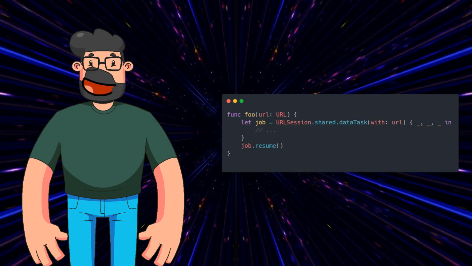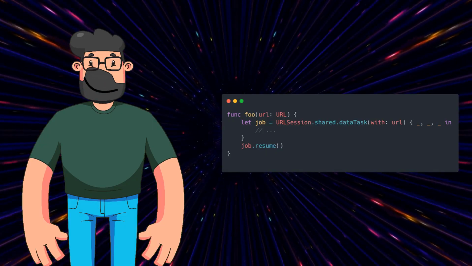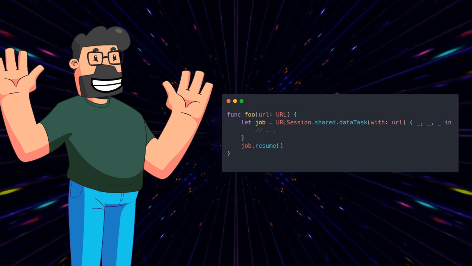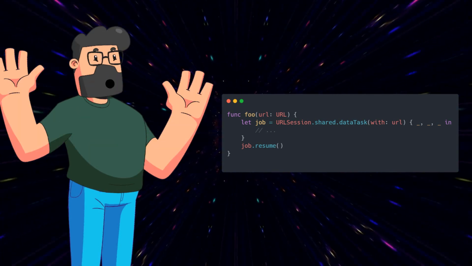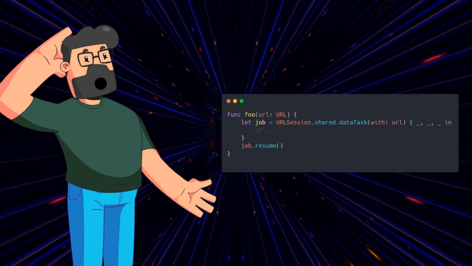Let's delve into the solution for this intriguing problem. The key lies in the fact that calling job.resume is essential. Without this step, the completion handler won't be triggered, regardless of memory management.